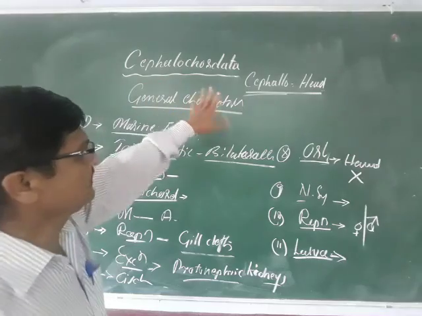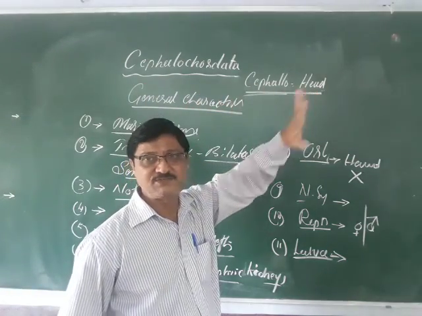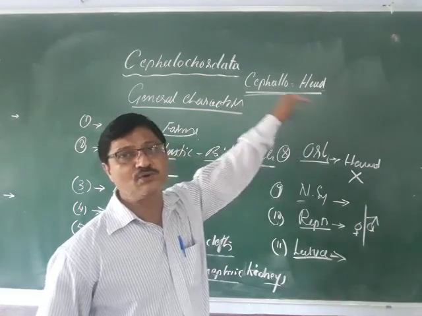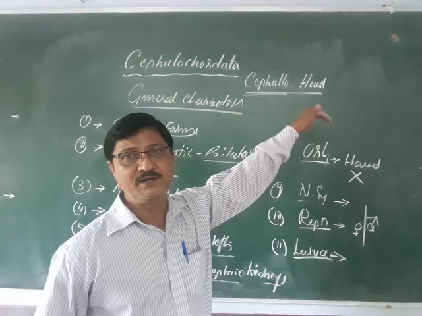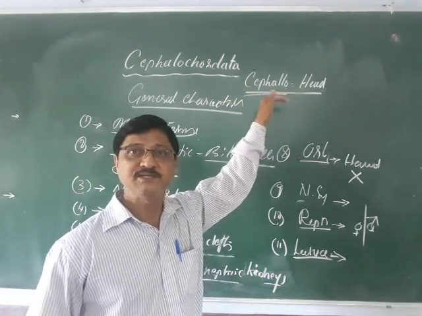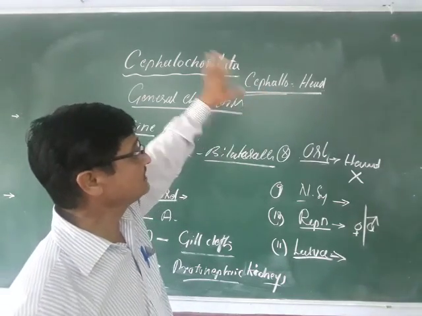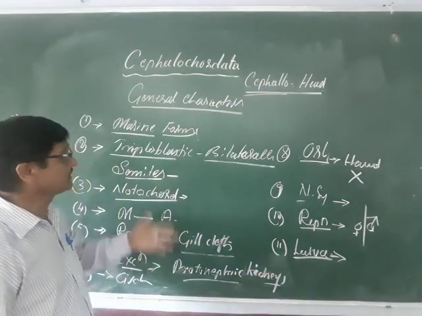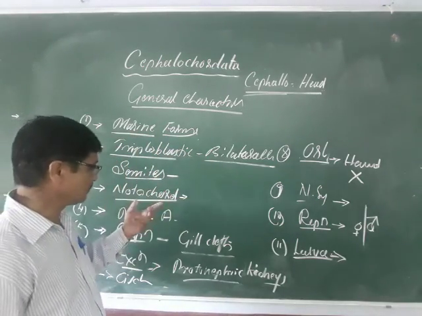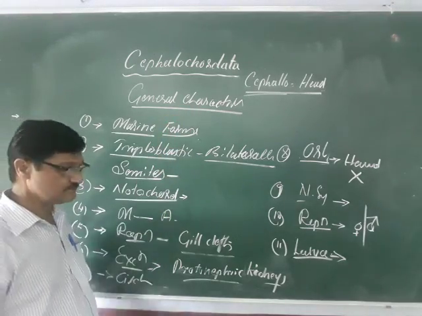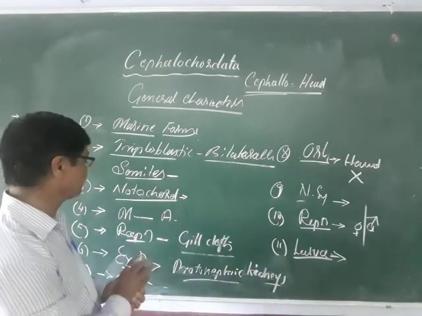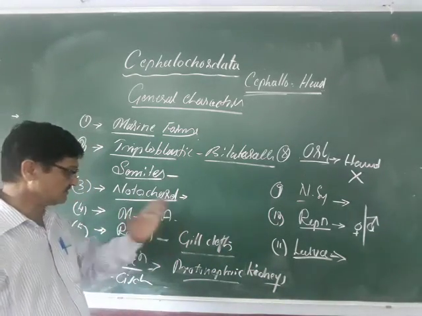the cephalochordate. Simply remember, cephalon means head region, but there is no distinct head. The anterior portion is called the head, and the notochord is present up to the snout, throughout the body and in the snout region also, and these are called the cephalochordates. All these have similar characters: marine forms, triploblastic, bilaterally symmetrical, body segmented, somites. Mouth and anus are present. The digestive system is very developed.